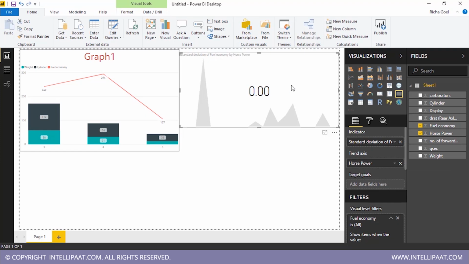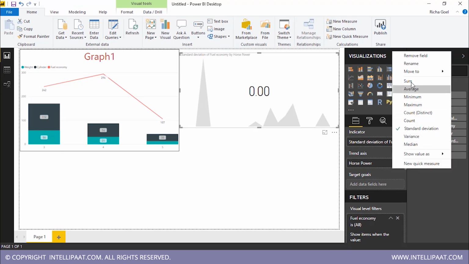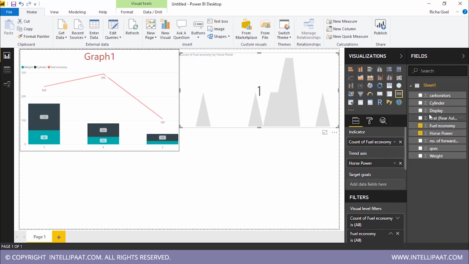So what this necessarily means is that this value or the indicator is the fuel economy, and the trend axis that is going in the background actually means the horsepower. And as you can see, it is continuously changing for these different aspects. So count distinct, it's 1, and this also changes accordingly. Suppose I need minimum. So this is the fuel economy and this is changing in the background, the horsepower.